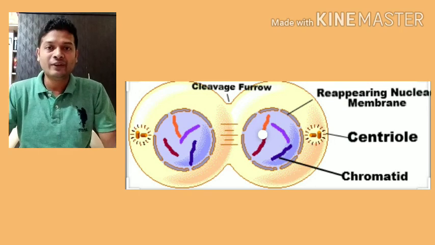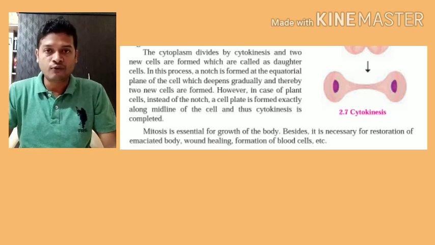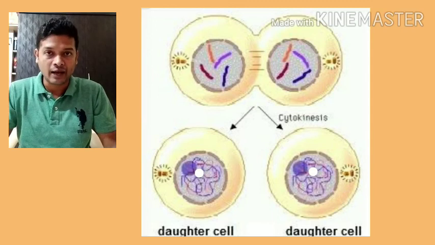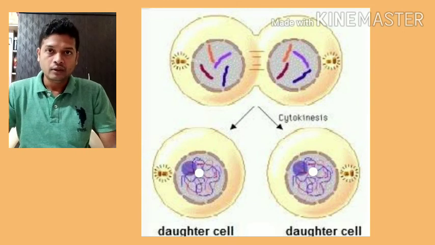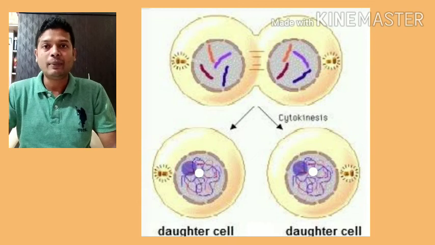This is the end of karyokinesis, and the next process is cytokinesis. In cytokinesis, the cytoplasm slowly starts dividing. There is development of a furrow, or a ridge, in the center of the cell, and the cytoplasm slowly divides into two equal halves, and as a result two different cells are formed. So this is the entire process of cell division named mitosis. So this is how mitosis occurs.